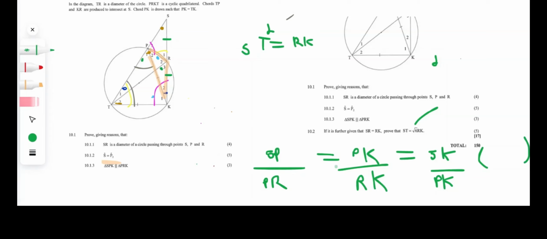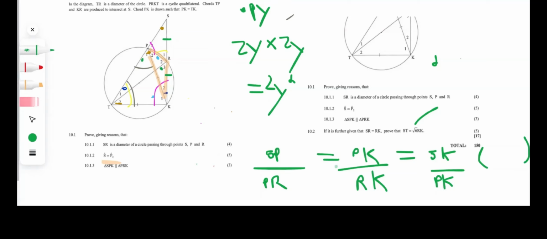It's not always the case, but the minute you see squared, we always think of identical sides being multiplied with one another. For instance, if we had ZY multiplied by ZY, we would get ZY squared, right? So that's what we think of when we see that square root. We could think of Pythagoras as well. Write down: anytime you see a square root in your ratio questions, think of Pythagoras and of identical sides being multiplied with one another.